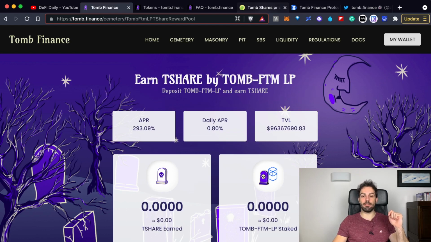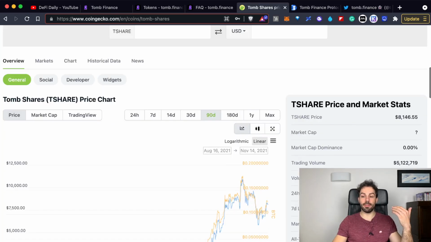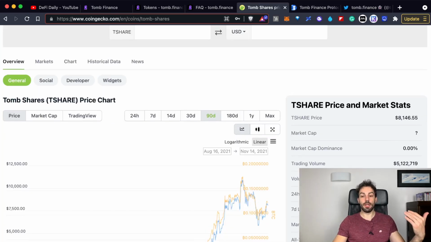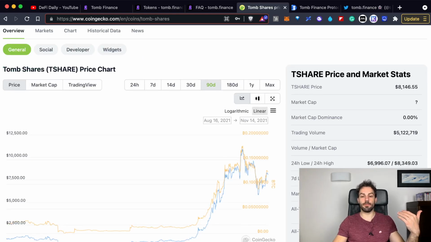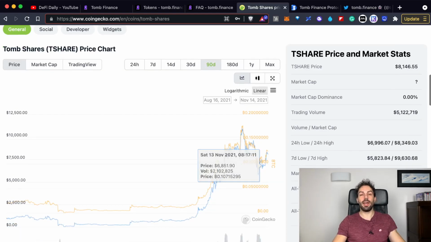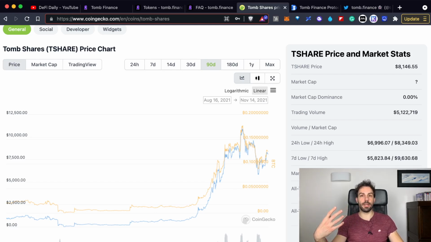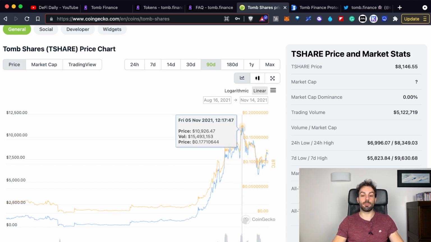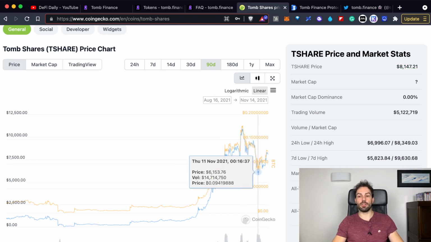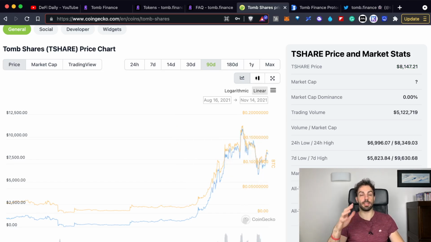And even if, as I said before, I believe that there is still space to grow, it's also true that the price of TSHARE has gone 50 times higher in just a couple of weeks, and that it's possible that it will correct even more from what just happened in these days, when we have seen the price of the TSHARE going from almost 11,000 to just 6,000. So it was just around 40% of correction.